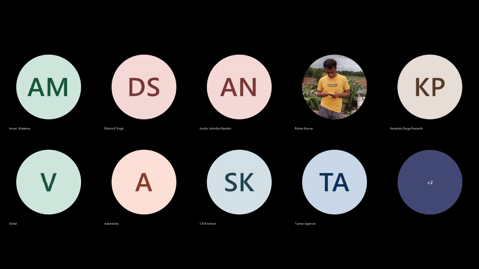All of your Viva consists of various questions. A few questions are asked to see whether you have read the topic, so they are simple questions. A few questions are asked to see whether you have thought about the topic, and you can answer. And very few questions are tricky, so you have to really think and then answer. This is the thumb rule: whenever anybody asks you to define something, you don't use the same word.